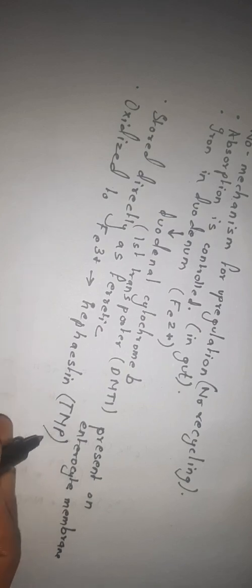This is a transmembrane protein, and then it is transported to the plasma via the molecule ferroportin. So from the duodenum, it passes into the plasma via ferroportin.